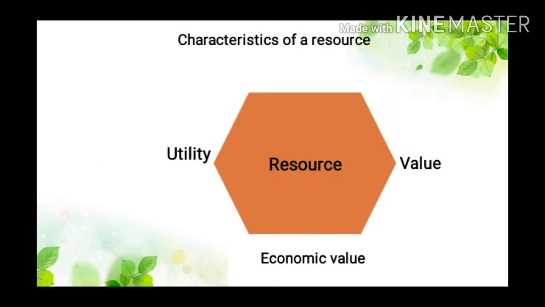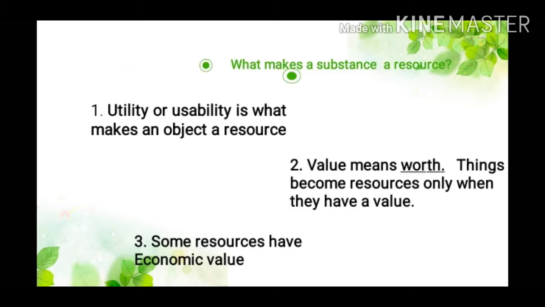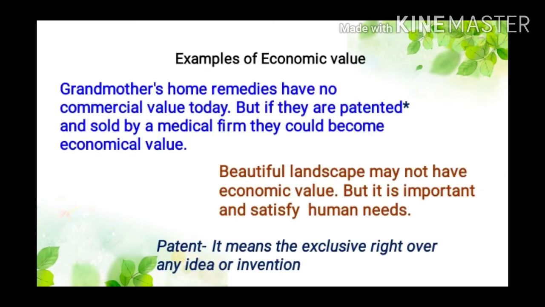The two main features of a resource are utility and value. Utility or usability is what makes an object a resource. Value means worth. Things become resources only when they have a value. Some resources have economic value, some may not have.